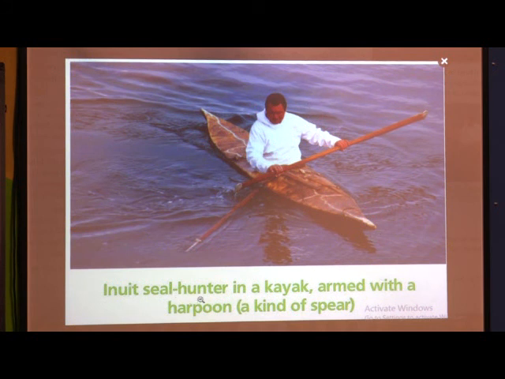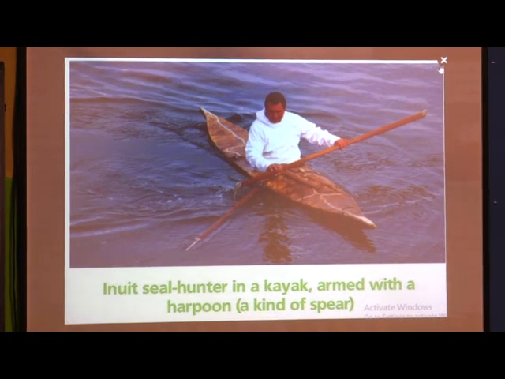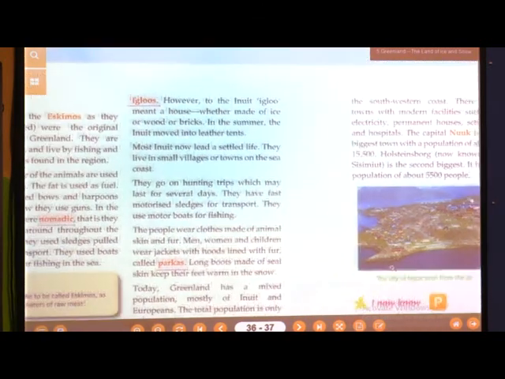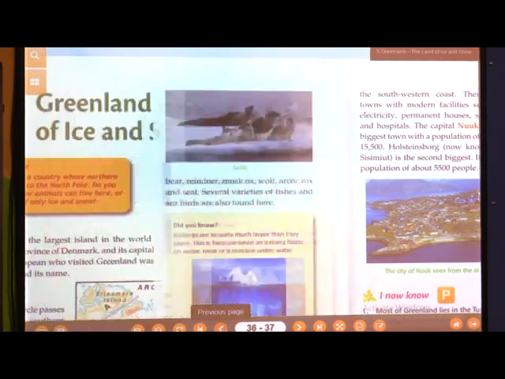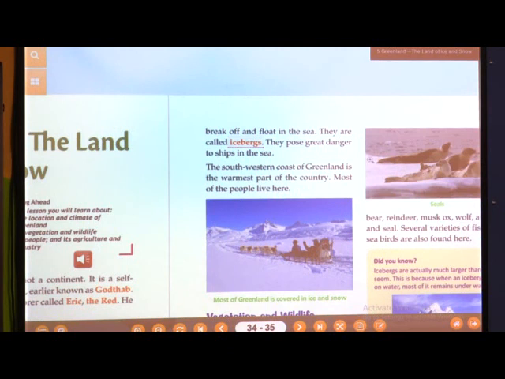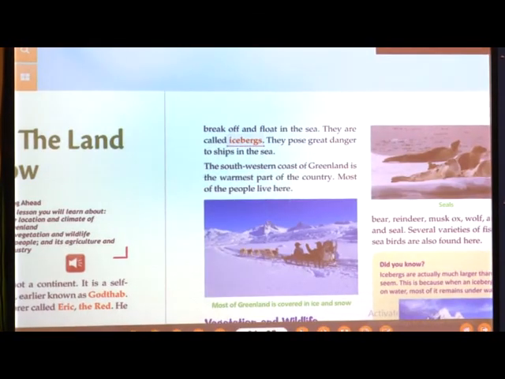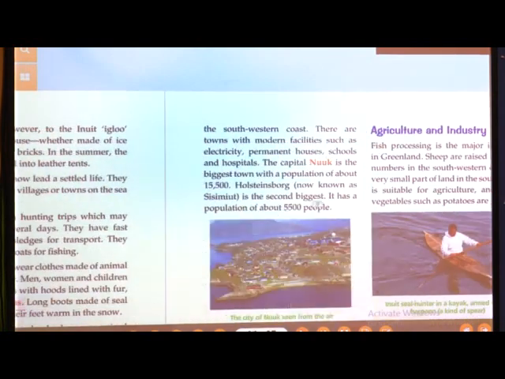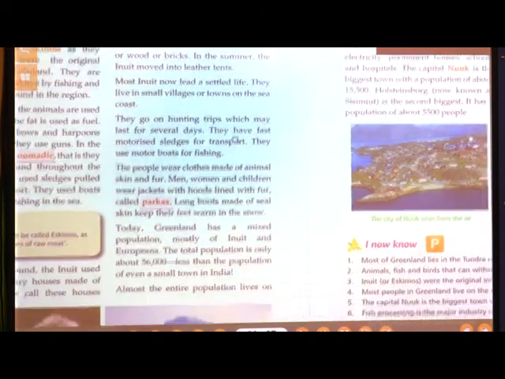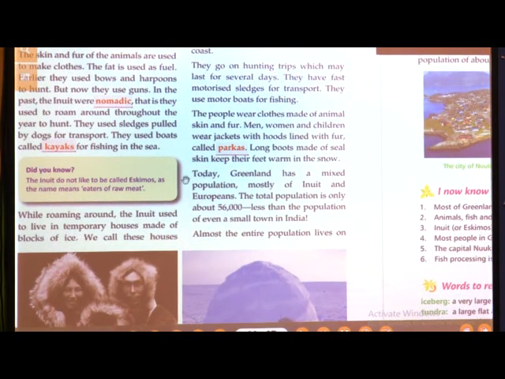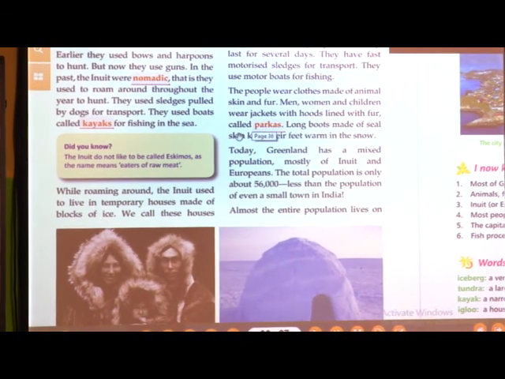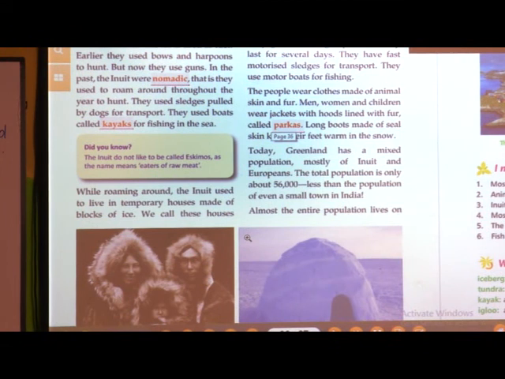Seal means, I had shown you all the picture of a seal. Once again I will show you the picture. The seals look like this, this is the seal, okay. So they go for hunting these animals. Next, what is the name of the boat called? Kayaks. They are called kayaks.